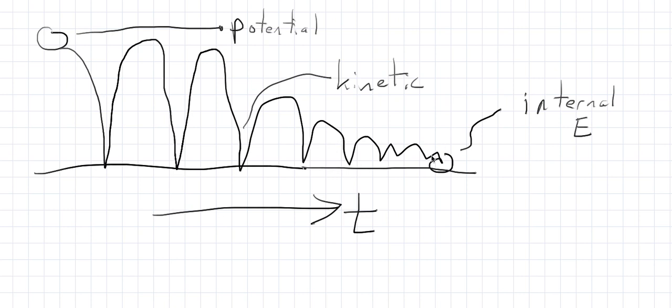What it doesn't say is why this process can't go backward. Why can't we take a hot ball and rest it on the countertop and just wait, and it'll start bouncing, getting higher? Well, I guarantee that if you rest the ball on a countertop and it's hot and you wait for it to cool off and start bouncing, you'll be waiting a long time. So it seems like time only goes in one direction. So this is something that we call the arrow of time.